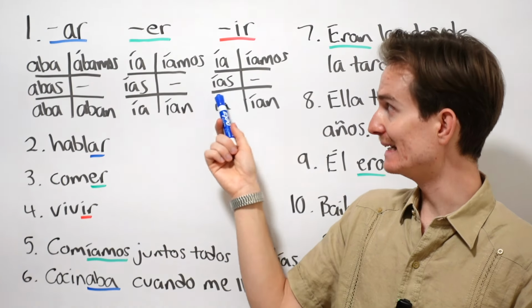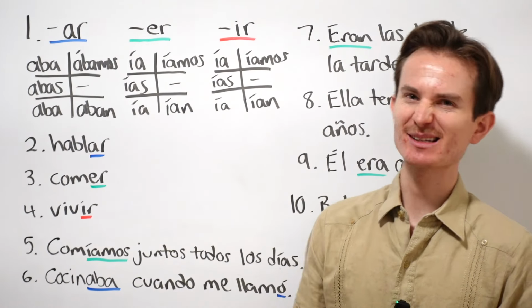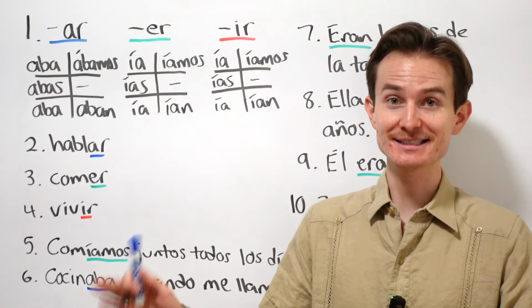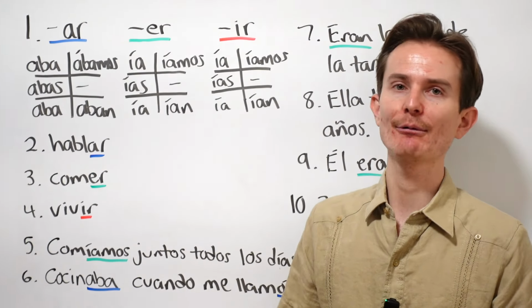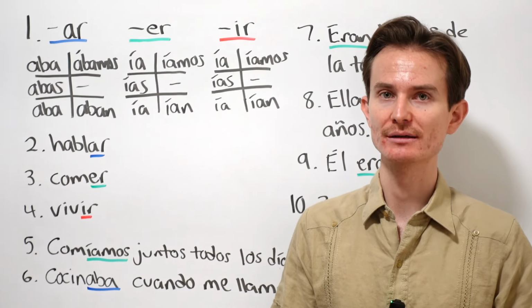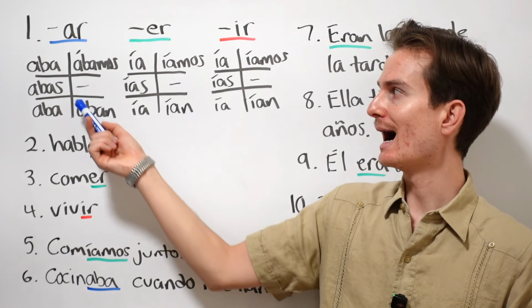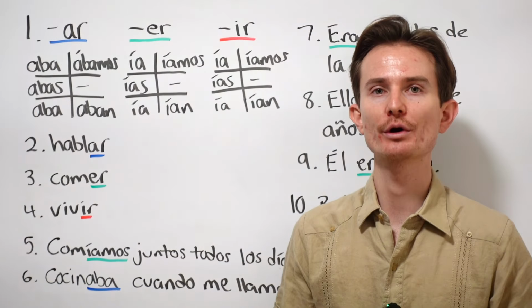Ía, ías, íamos, ían. Now, when I first learned this, I was like, man, is this right? This sounds weird. It kind of sounds like Yoda or something. This is correct, okay? So, for an AR verb, like hablar, how would I say you used to speak or you were speaking? How would I say that? Okay? Tú hablabas. Remember, cut off the ending and add the new one according to the rule.